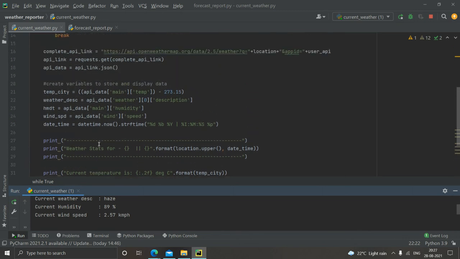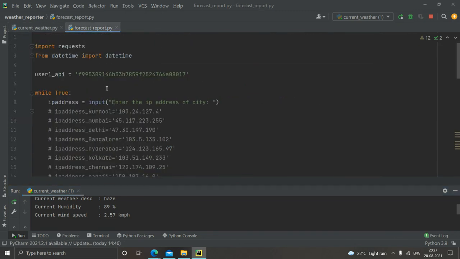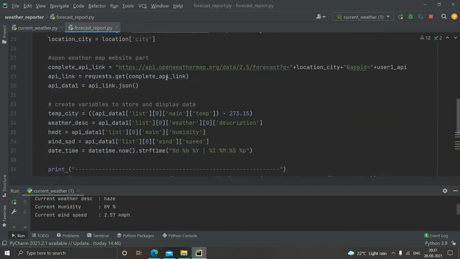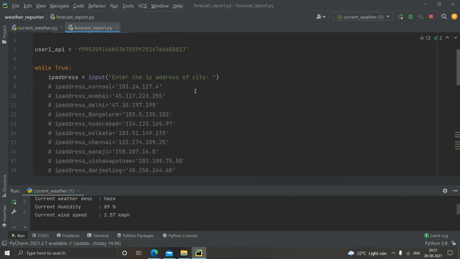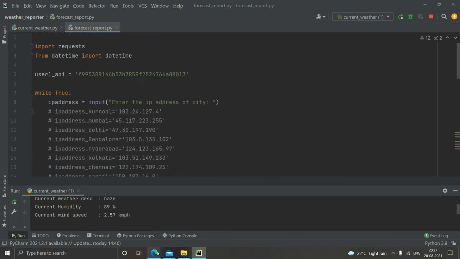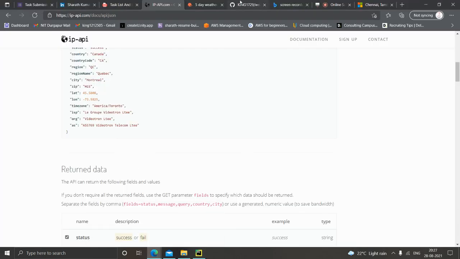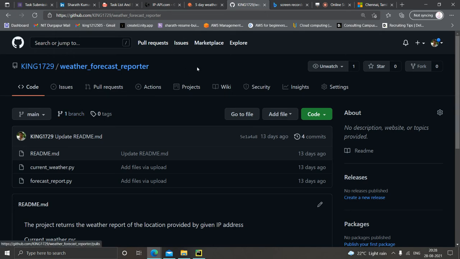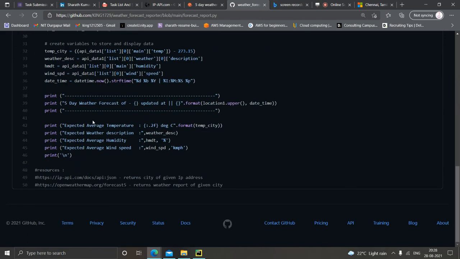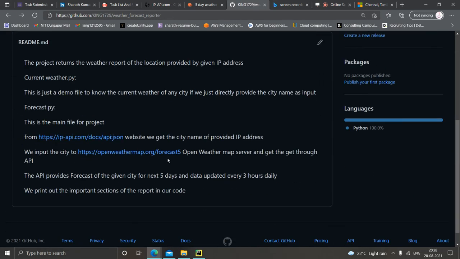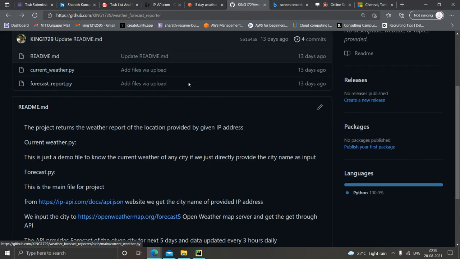So that's the thing. The forecast report is basically the task which they asked. So this is the data for 5 days, the average data for 5 days. Also, I gave all the code in my GitHub link. I will attach the link somewhere near the video. You can check the link, and in it you will have all the details of the code and how both the files work.